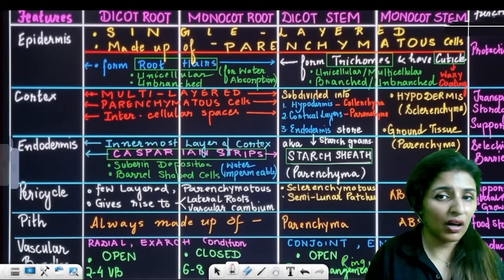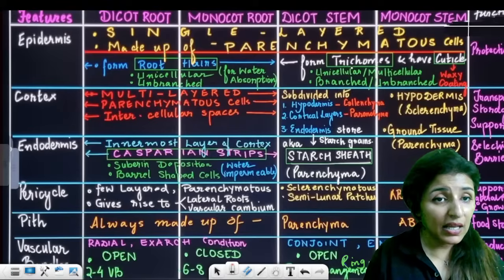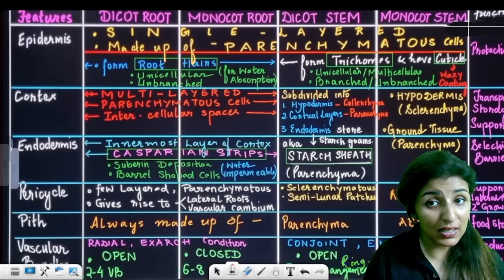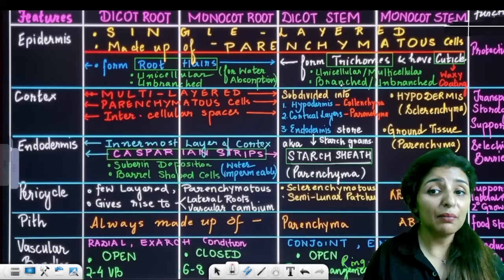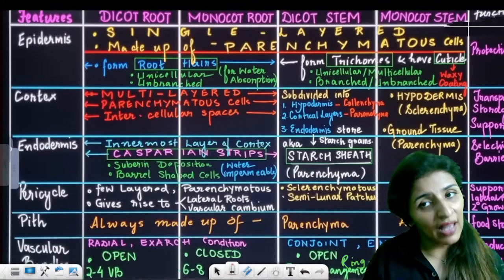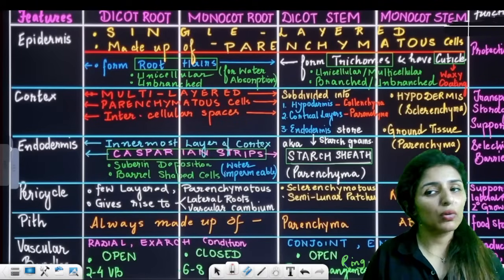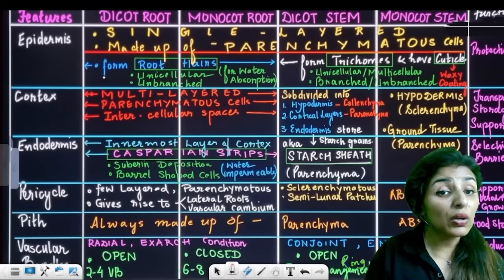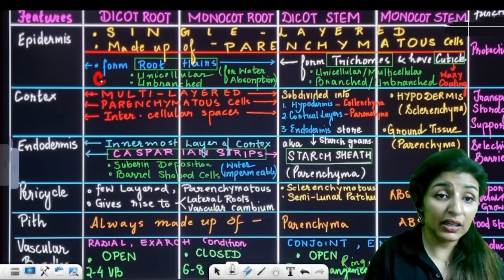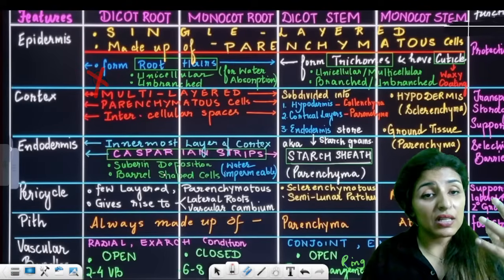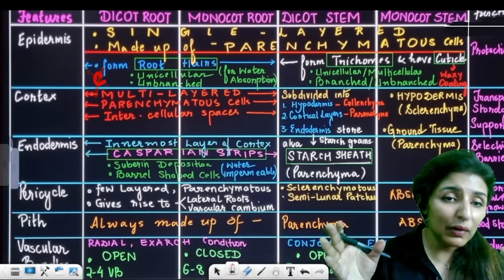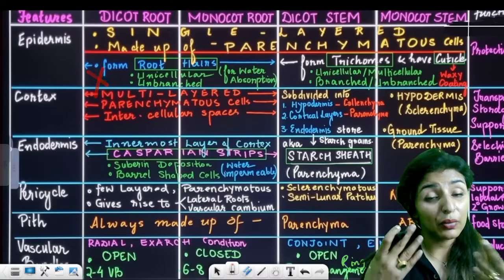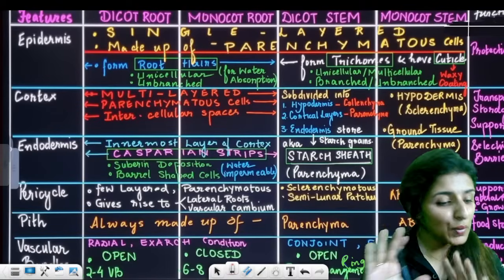They are unicellular and unbranched. While in stems, epidermis can form stem hair known as trichomes. They can be uni or multicellular, branched or unbranched, and they will have cuticle as a waxy coating to decrease transpiration. Cuticle will never be present in root, because if root had cuticle, how would it absorb water? Cuticle is a waxy coating, right? It will prevent water absorption. So roots will never have cuticle.